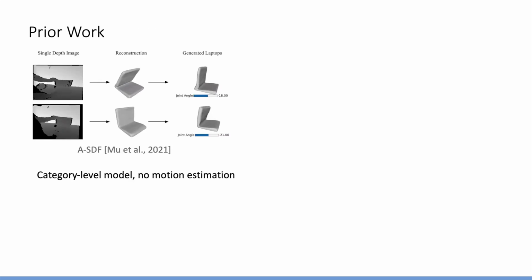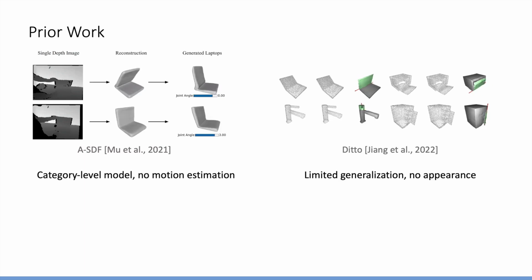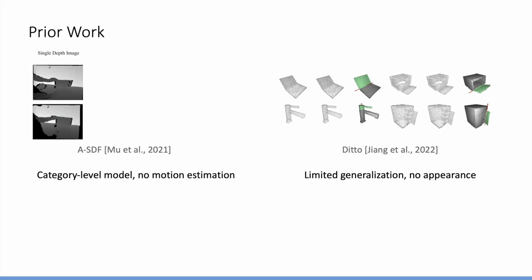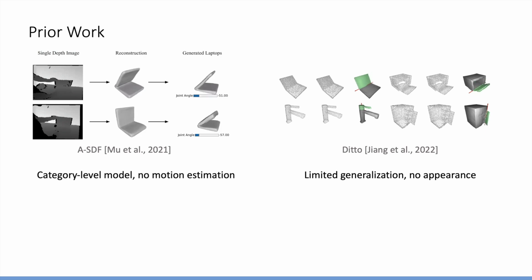Prior work A-SDF addressed a similar task by learning category-specific priors from SDF samples. They can reconstruct the mesh for the object and deform the object to generate new states, but do not estimate motion parameters. More recent work, Ditto, learns an across-category model to reconstruct part surfaces and estimate motion parameters from a pair of 3D point clouds. But this approach is limited in generalization to unseen object categories, and it does not address appearance reconstruction as well.